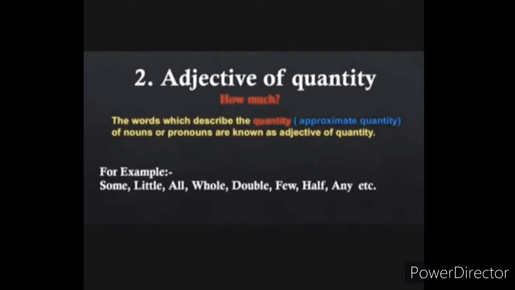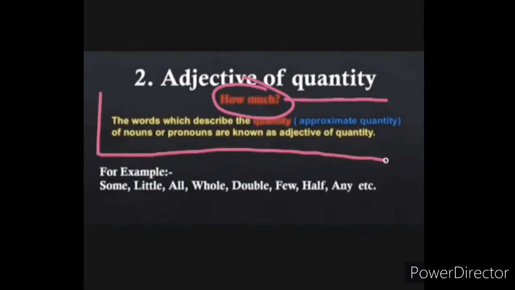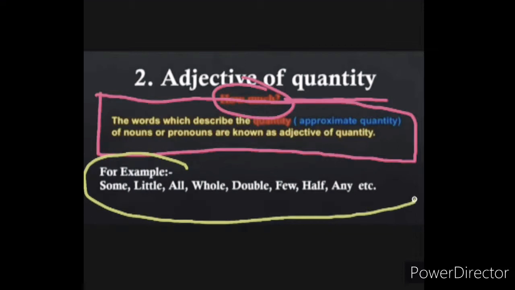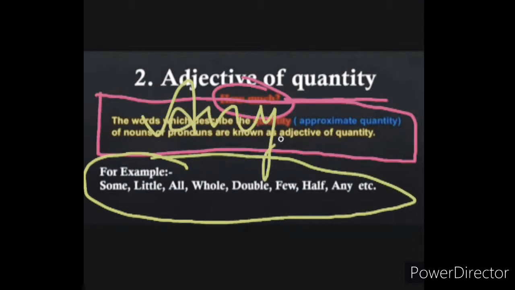Number 2, adjective of quantity means how much. The words which describe the quantity of nouns or pronouns are adjectives of quantity. For example, some, all, few, half, any, etc. I hope you all are understanding.